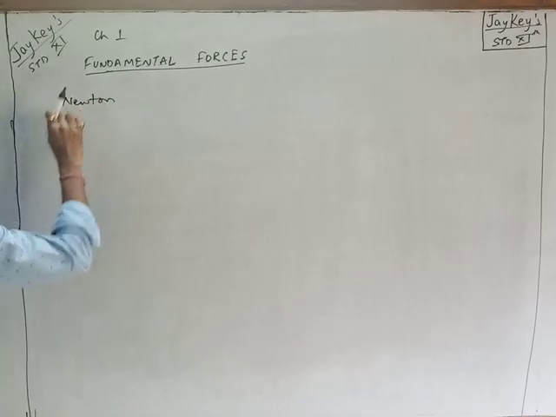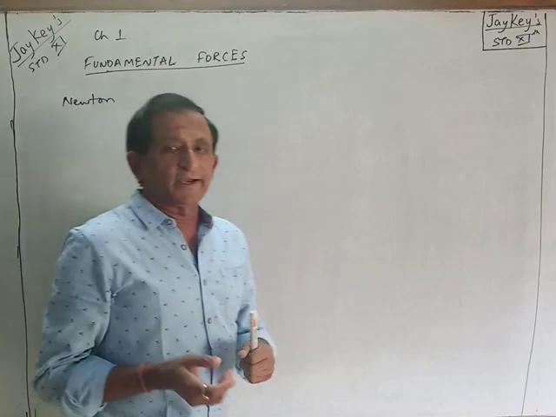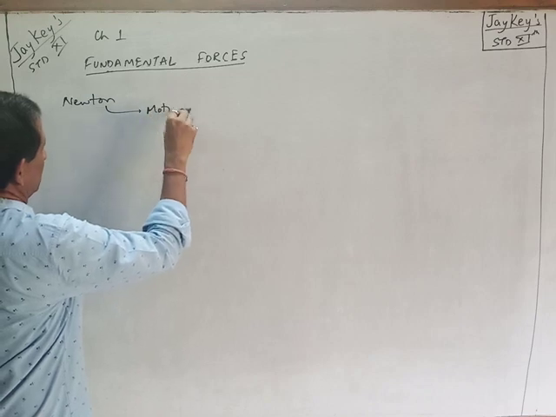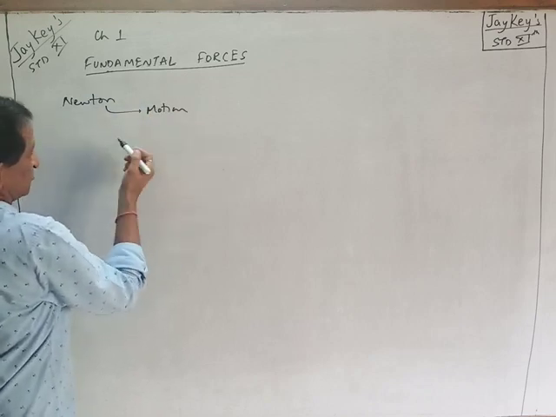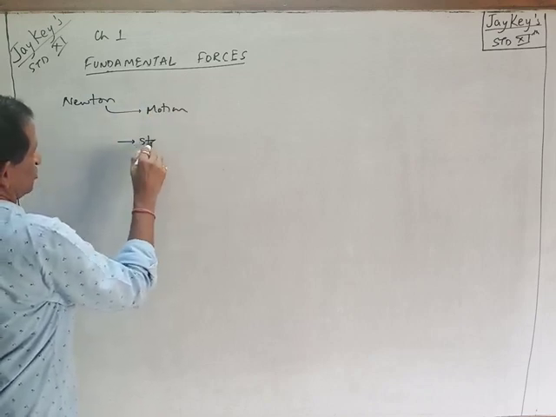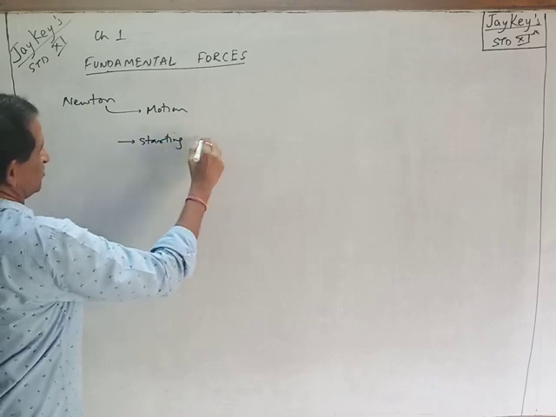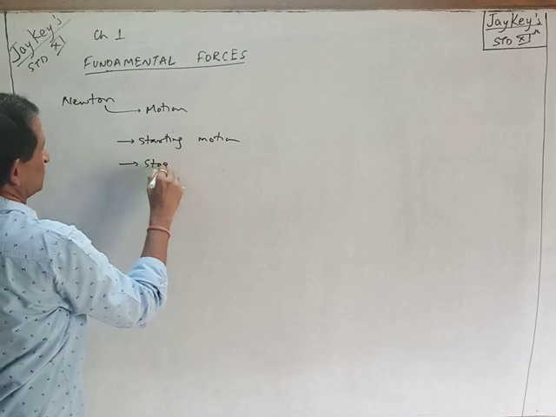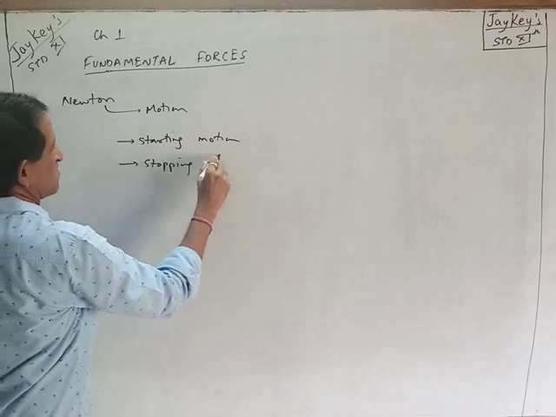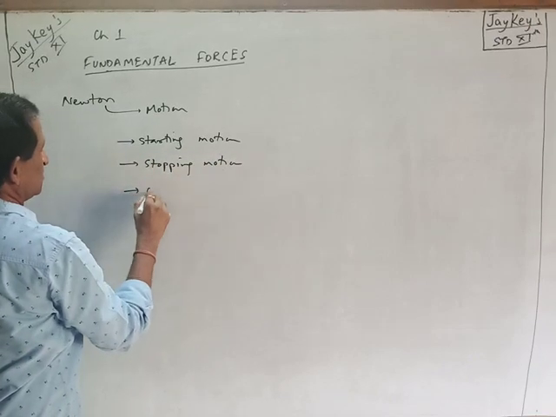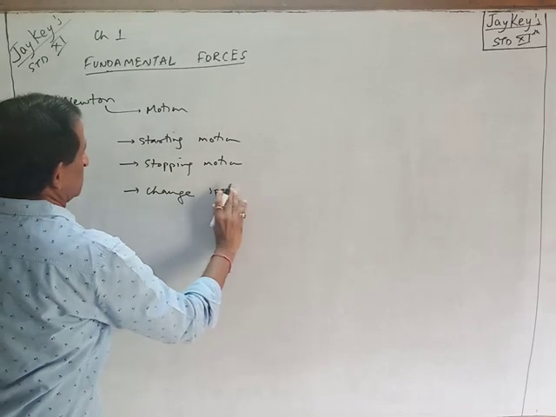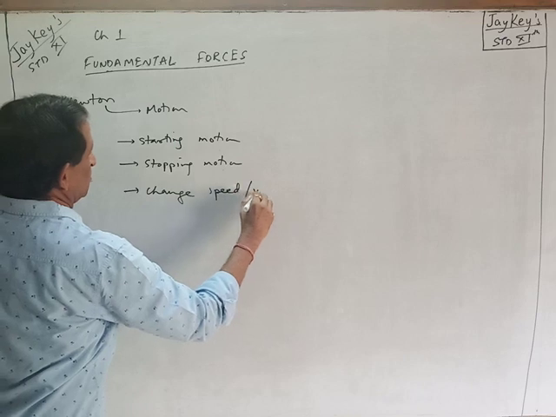He was working on motion, and while studying motion, he found that something is required for starting motion, for stopping motion, and third, to change speed or velocity.